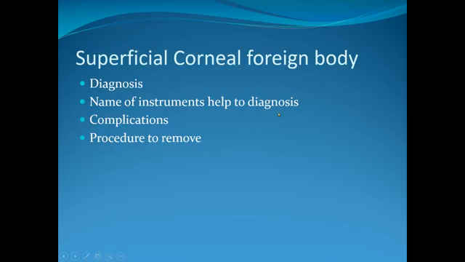Name the instruments that help in removal. One is the universal eye speculum. Number two, foreign body spud or hypodermic needle.